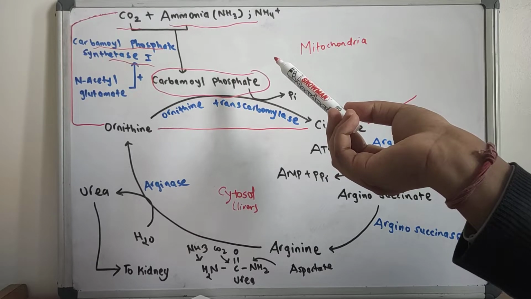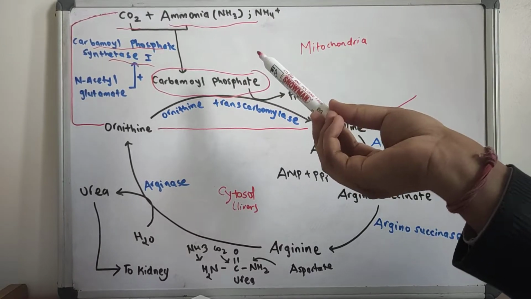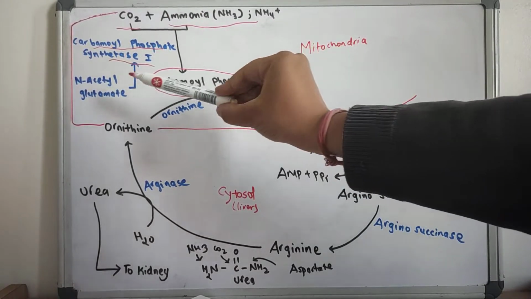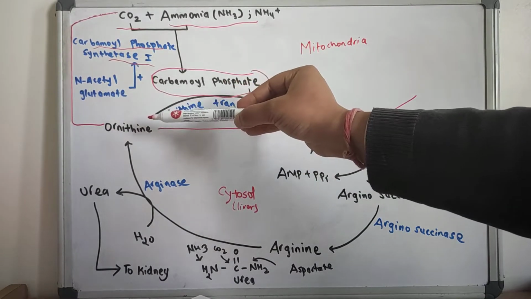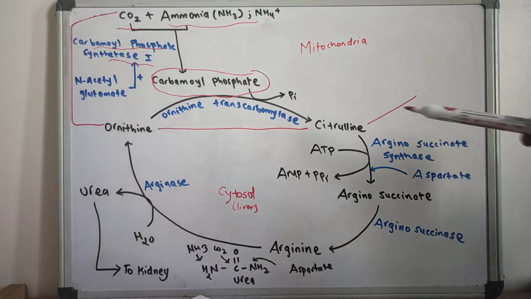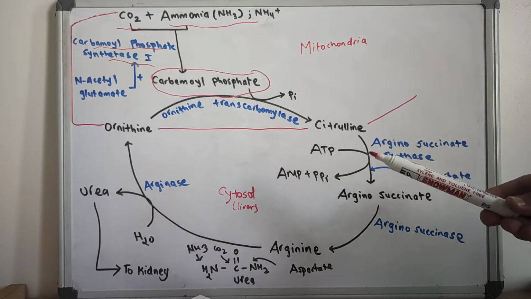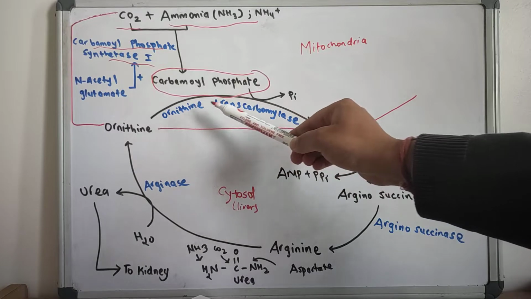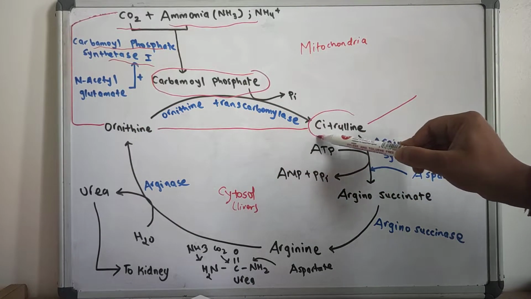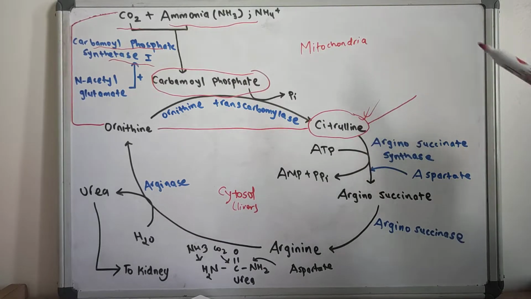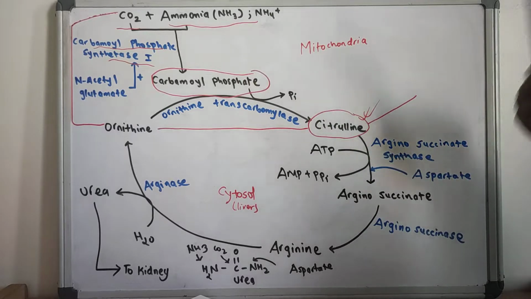So this carbamoyl phosphate synthetase 1 is the rate limiting enzyme, and the allosteric activator of this enzyme is N-acetylglutamate. Now after we have carbamoyl phosphate, with the help of ornithine transcarbamylase and the substrate ornithine, citrulline is formed. So all the reactions that I have told you occur in the mitochondria.